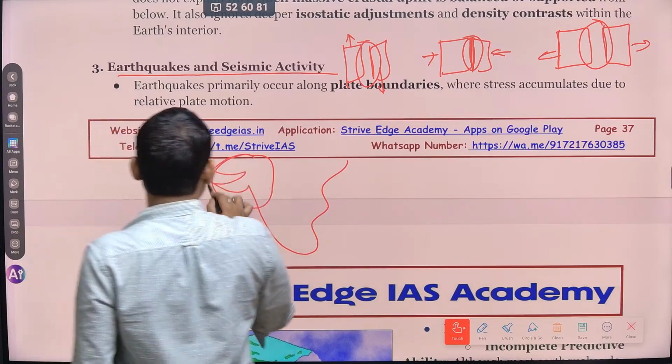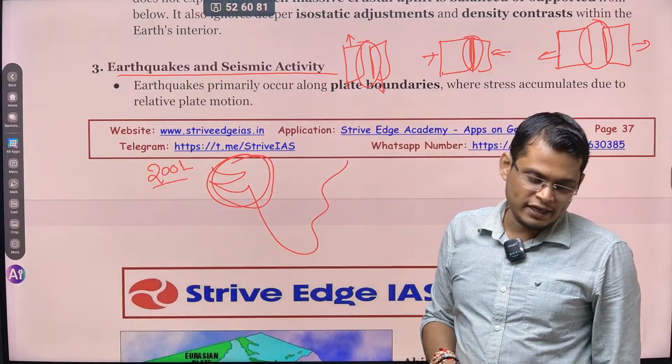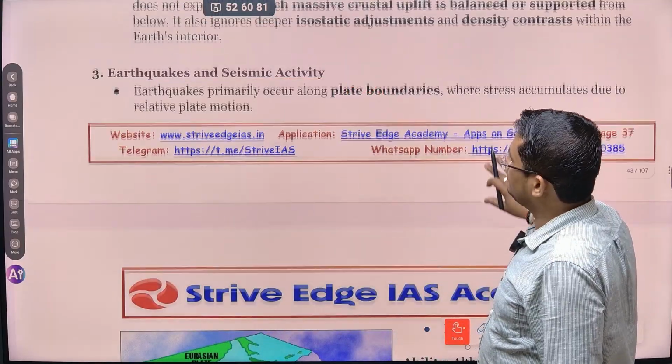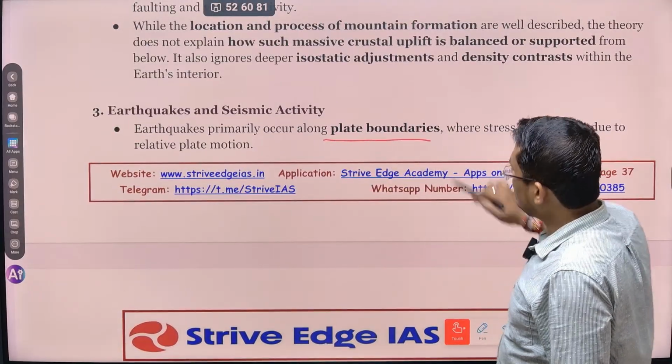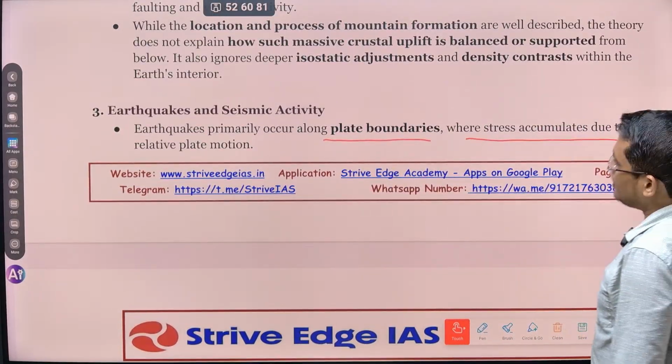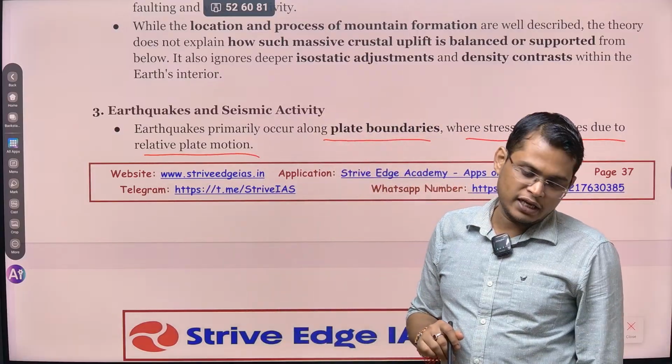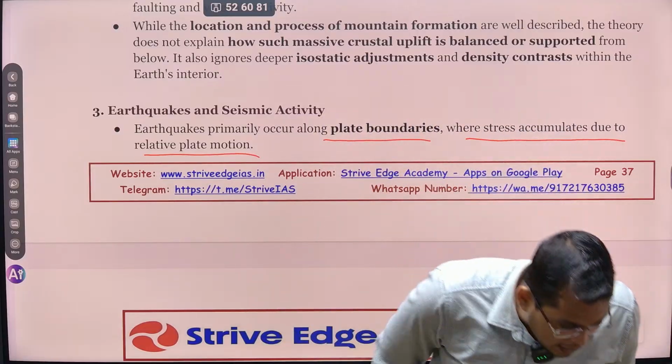Despite the fact that this is not located on any plate boundary, ठीक है? So earthquakes primarily occur along plate boundaries where stress accumulates due to relative प्लेट मोशन. जब हम अर्थक्वेक के बारे में पढ़ेंगे, थोड़े बहुत और क्लैरिटी आपको आ जाएगी.